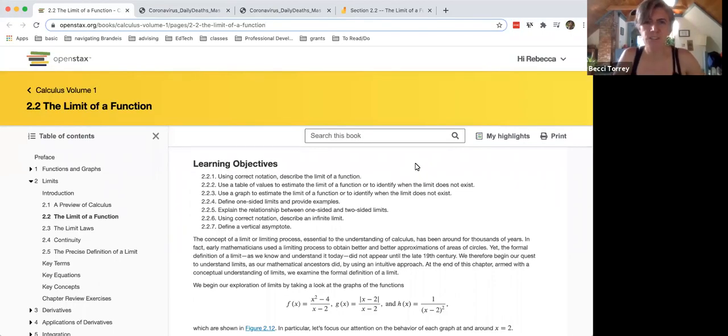I'm one of the instructors for calculus, and today we're talking about section 2.2, the limit of a function. So this title, the limit of a function, is a really boring title, but it's actually a really important topic. And what it really is talking about is what is the expected value and what is the unexpected, right? And so it's actually not quite as boring as they try to make it out to sound.